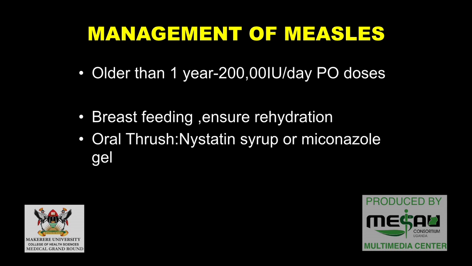And for the babies who are breastfeeding, because we get cases of children under 9 months who have measles as well, you have to encourage breastfeeding and also ensure adequate hydration. The oral thrush, usually they develop, so you can give nystatin syrup or miconazole gel as well.